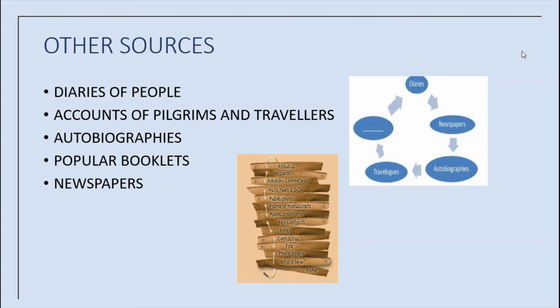So, historians use the diaries of people, accounts of pilgrims and travelers, autobiographies of important personalities, and popular booklets that were sold in the local bazaars. As printing spread, newspapers were also published, so historians also use these newspapers as a source.